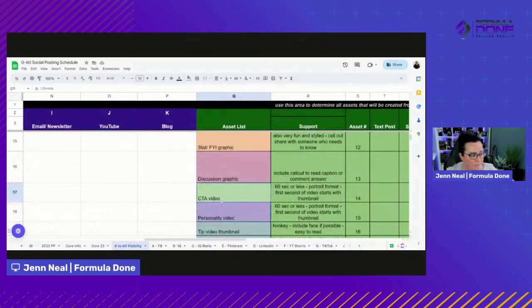So whatever your call to action is, like if it's literally just comment here to get something, if you're using a chat bot, or go opt in for this, or you're promoting a launch, whatever the call to action is, we want to make sure that we're creating a super short, less than 60-second version of that video.